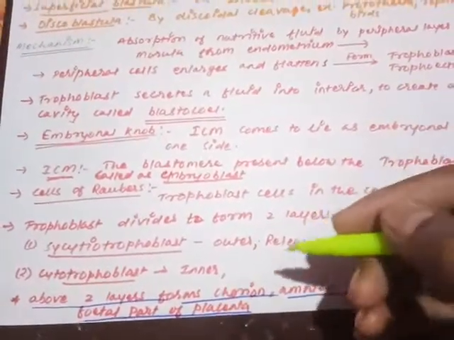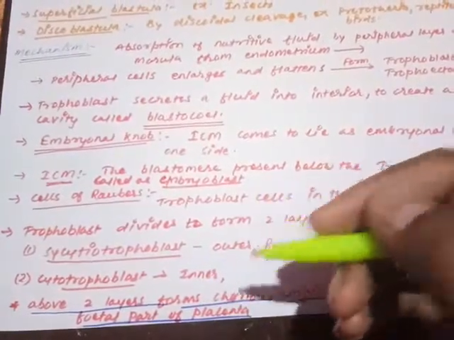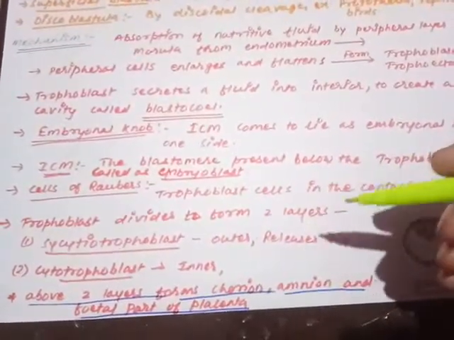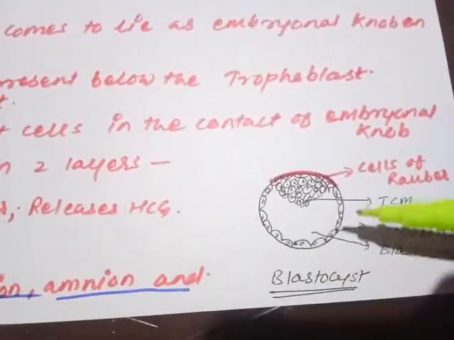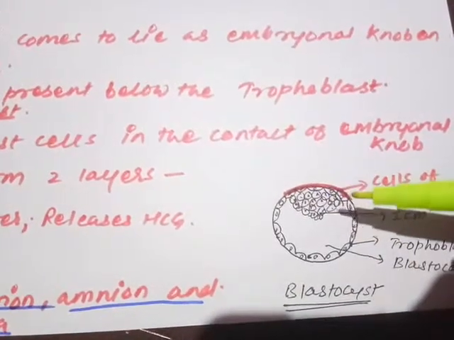Then we have seen the structure. The trophoblast is going to divide into two forms, the syncytiotrophoblast and the cytotrophoblast. The syncytiotrophoblast and cytotrophoblast will form the chorion, amnion and the fetal part of the placenta. In the diagram you can understand well the trophoblast, blastocoele cavity, inner cell mass and the cell of Rauber. So this is the blastula stage or blastulation.